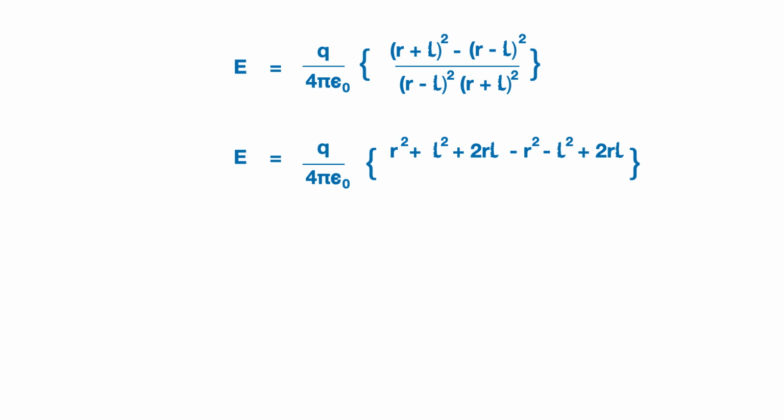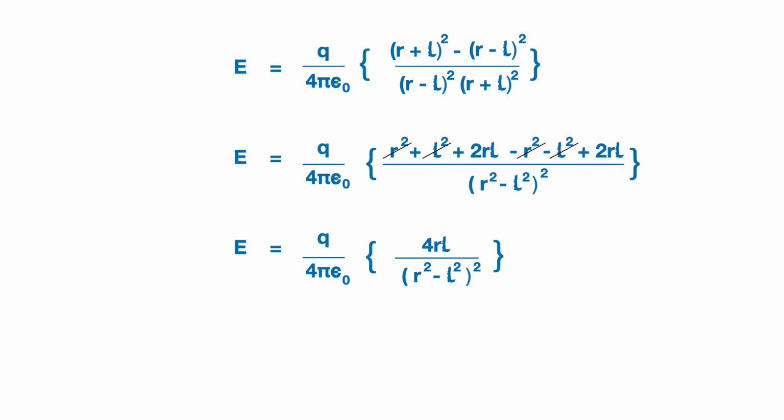And in the denominator we have (R minus L) into (R plus L), that can be written as R square minus L square. So in the denominator we will get bracket R square minus L square whole square. We have used the property (A minus B) into (A plus B) is equal to A square minus B square. So E will become Q upon 4 pi epsilon 0. R square plus L square are positive, and there is minus R square minus L square, so these two terms will cancel. We are left with E is equal to Q upon 4 pi epsilon 0 bracket 4RL divided by (R square minus L square) whole square.